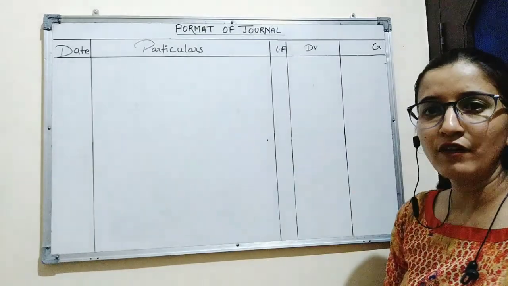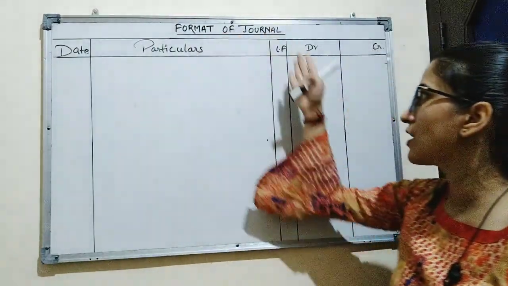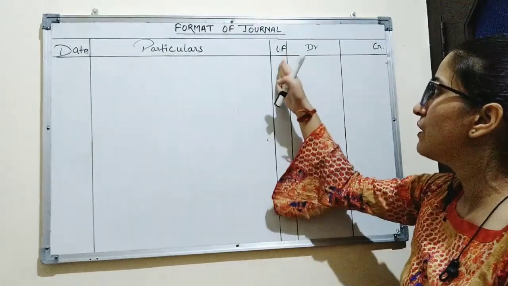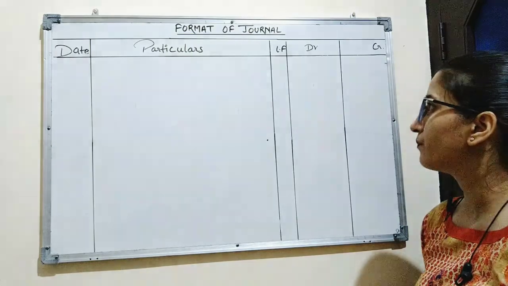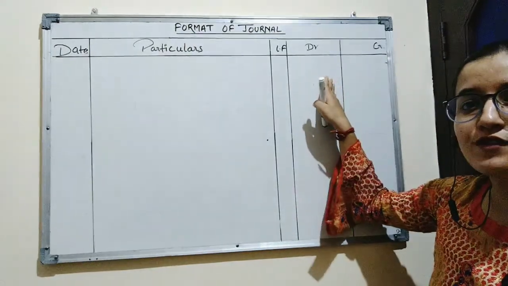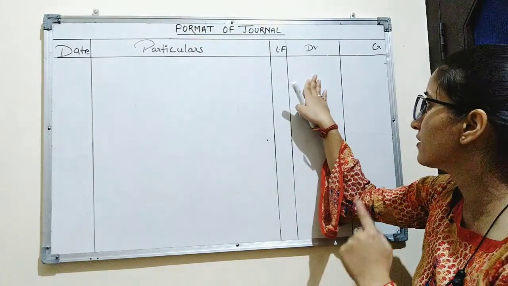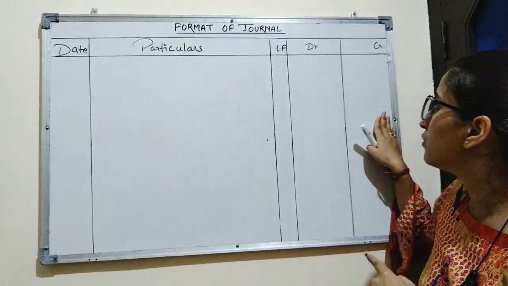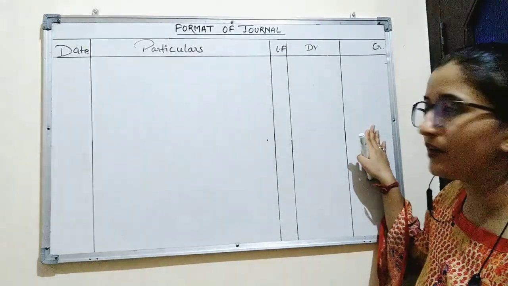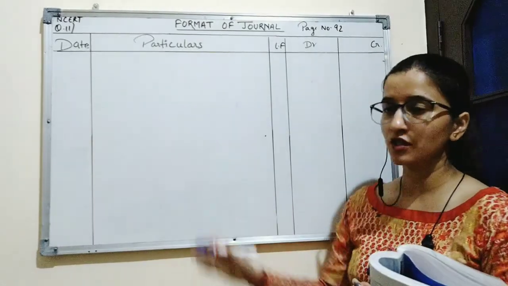So in the ledger book, we know, the transactions which are posted in the journal are transferred. So here we will write the page number of the ledger. It will be given in the question. Fourth column will be of debit amount. So here the amount of the account which is debited is recorded, and in credit amount the amount of the account which has been credited will be recorded. So now we will solve the question based on the journal.